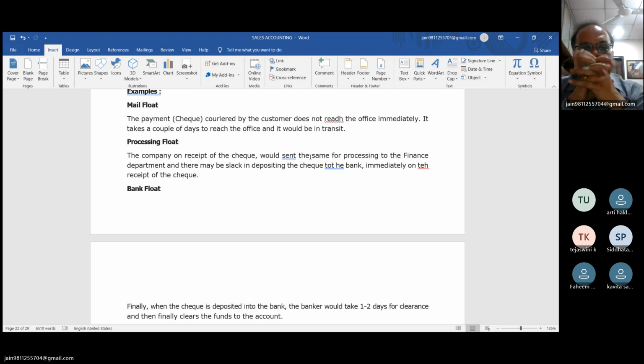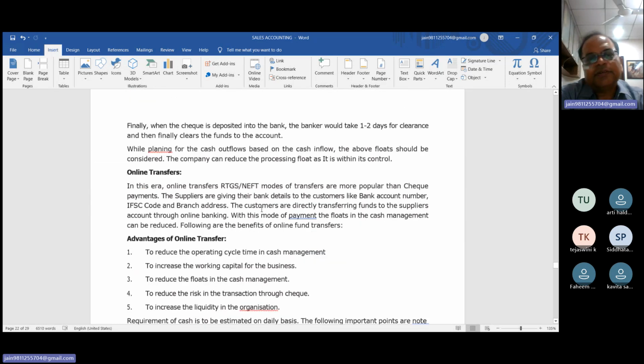Suppose your supplier is issuing a check to you, and you have determined it takes total 10 days to credit the amount in my account. 5 days it takes for the courier, 3 days it takes for the processing, and 2 days it takes for the clearing. So whenever you determine your cash management cycle, then you have to consider all types of float. And your object should be to reduce the duration of the cash management cycle. Then how can you do it? So you have to use different types of methods to reduce the float.